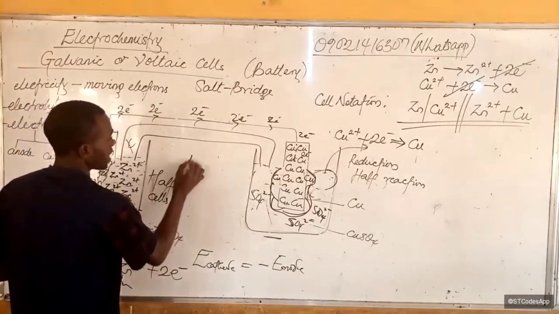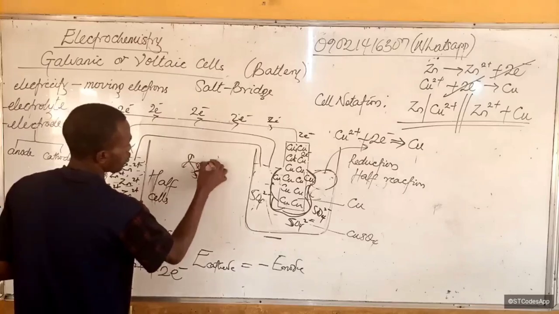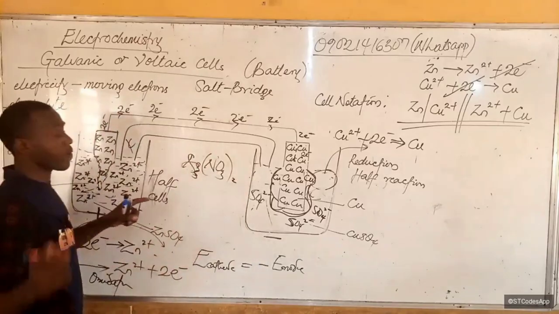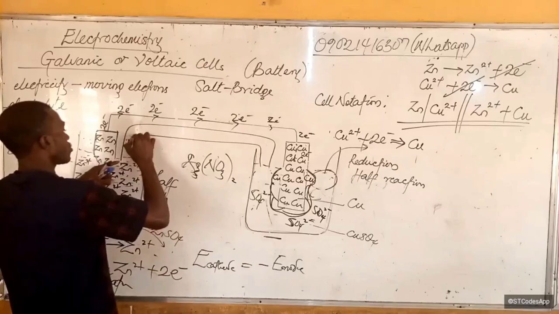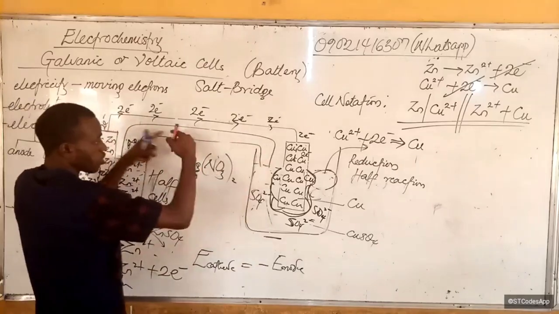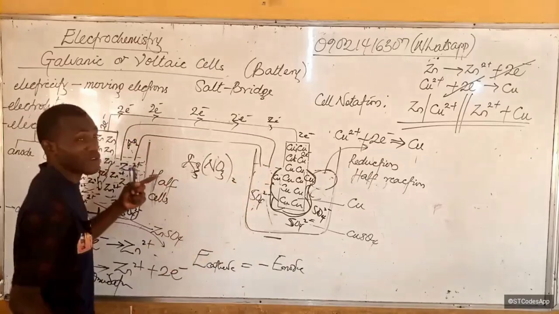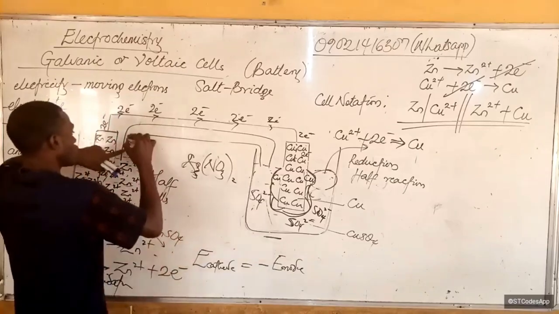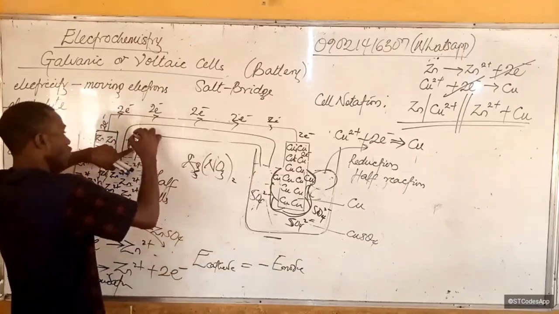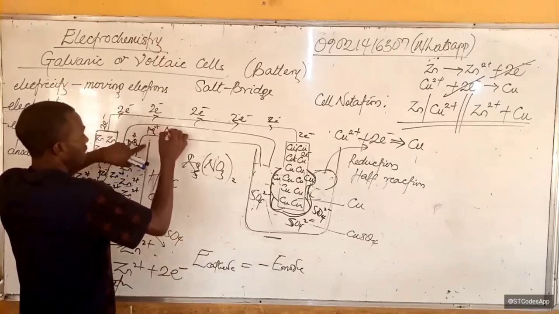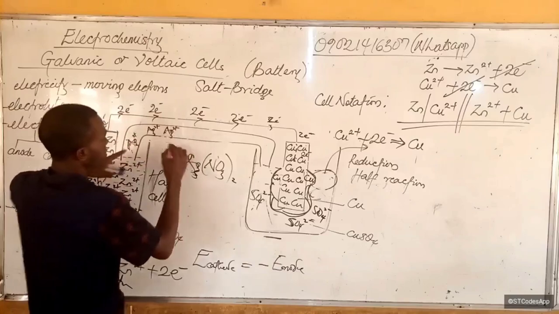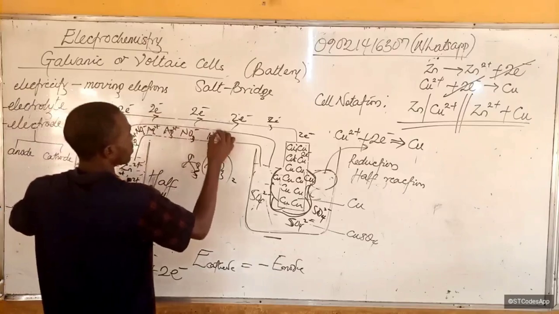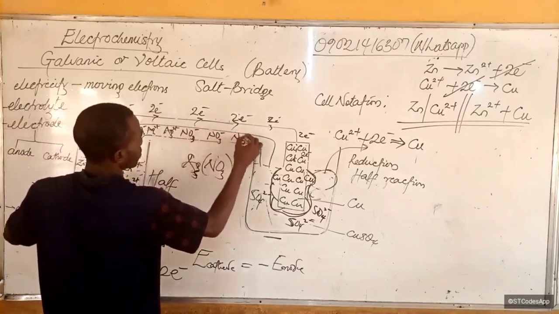Okay, we can use silver nitrate. So if we are using silver nitrate, then inside this solution, this salt bridge contains silver nitrate, for example, or silver chloride. Just use any electrovalent compound. So you have Ag+ ions, many of them in the solution, and then you also have NO3 minus, NO3 minus, that way.